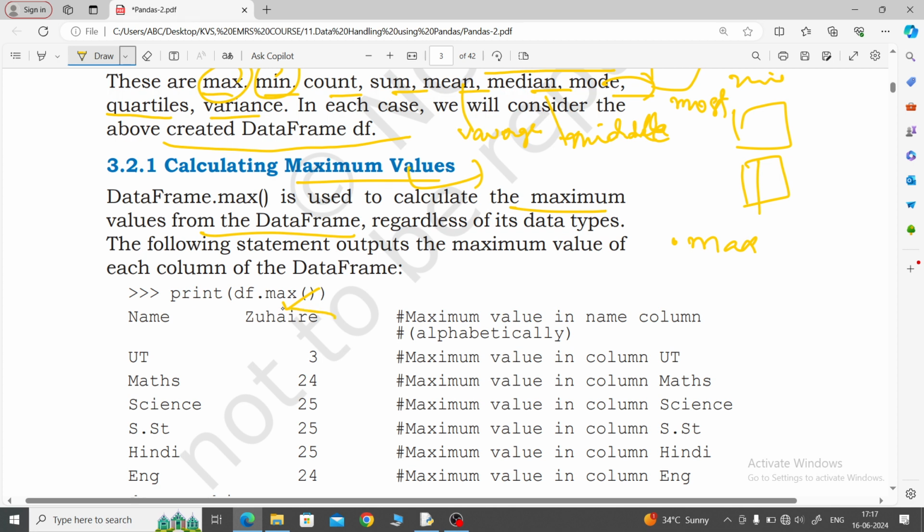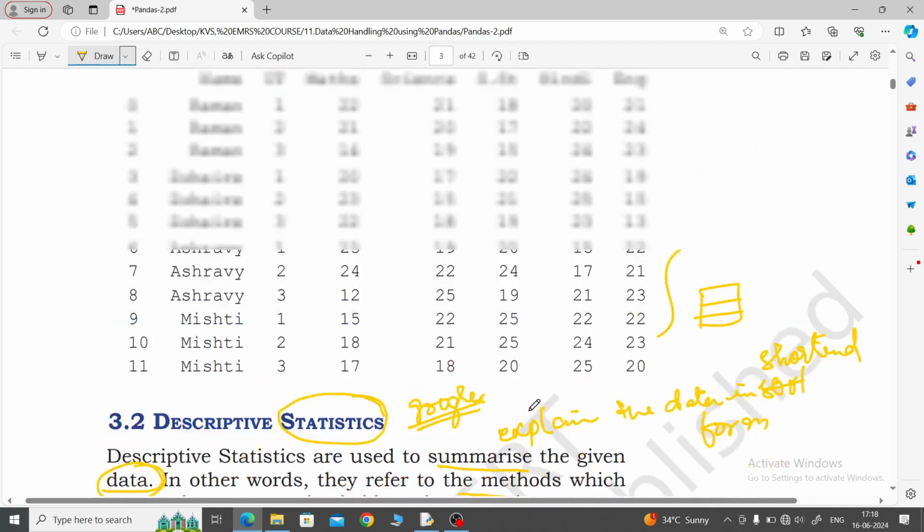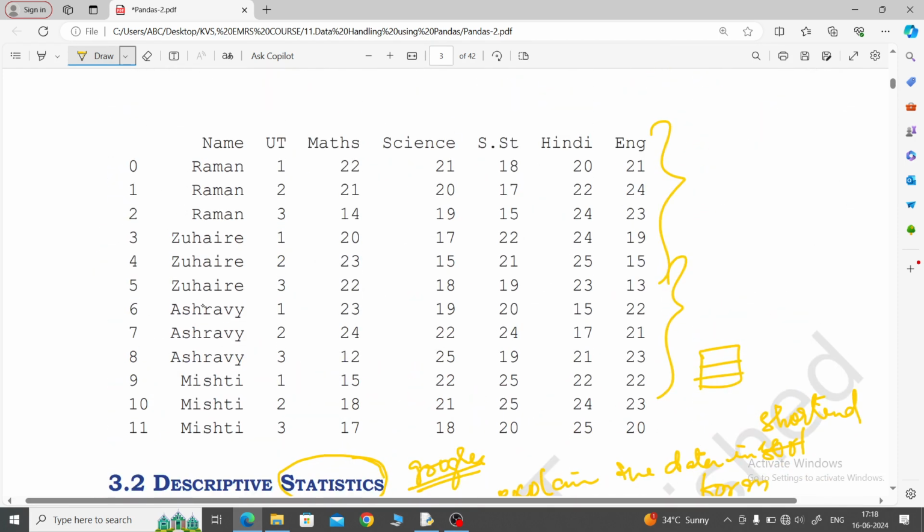So the max value will come. See, in the name column, why did Z come? Remember the ASCII value: A is 65, so obviously B is 66, and so on in increasing order up to Z. The names written are Raman, Jwar, Aswari and Misty, so R, Z, A and M. Among these, Z is the biggest letter.